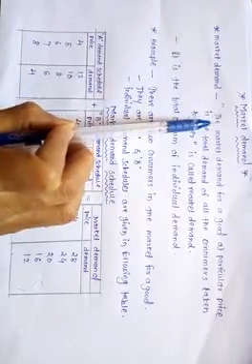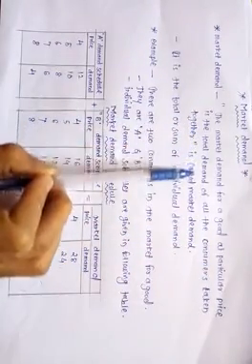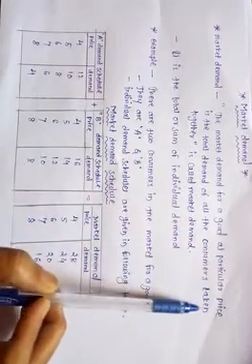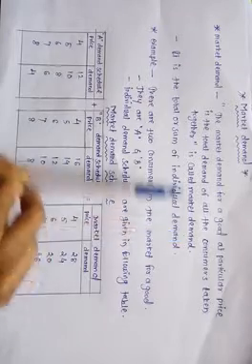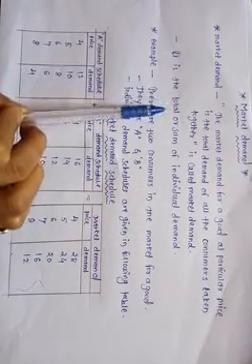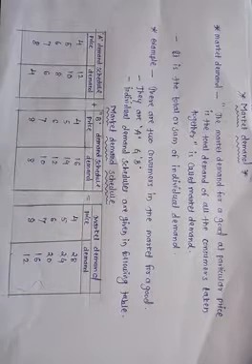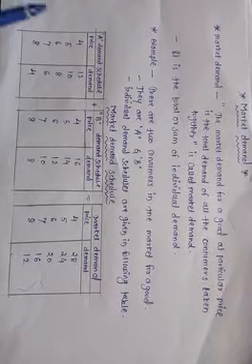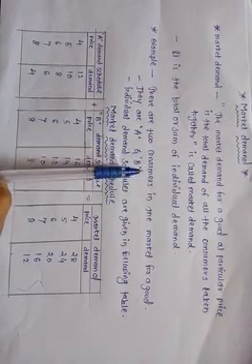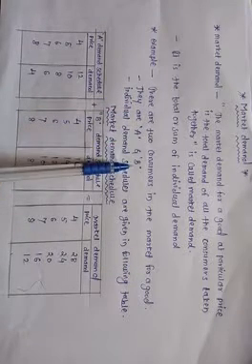Market demand means the market demand for a good at a particular price is the total demand of all the consumers taken together. It is the total or sum of individual demand. To understand market demand, we will explain it with the help of an example. Let us assume that there are two consumers in the market for a good. They are consumers A and B.